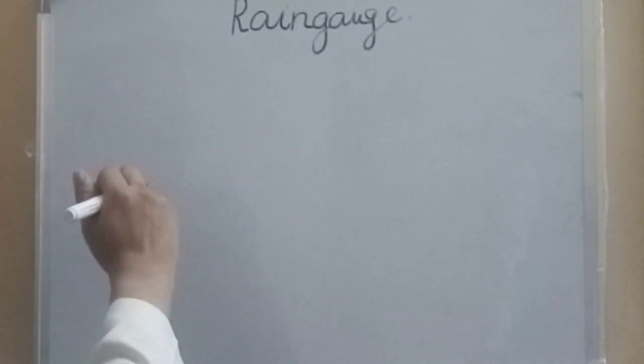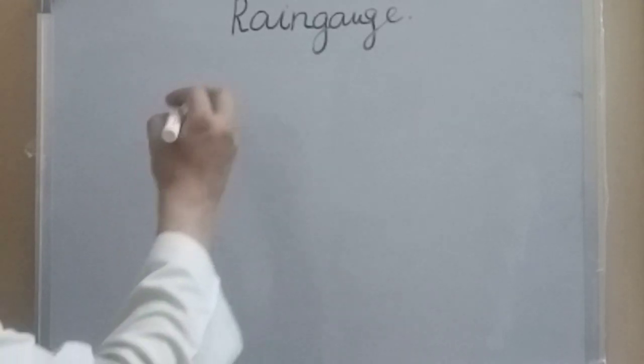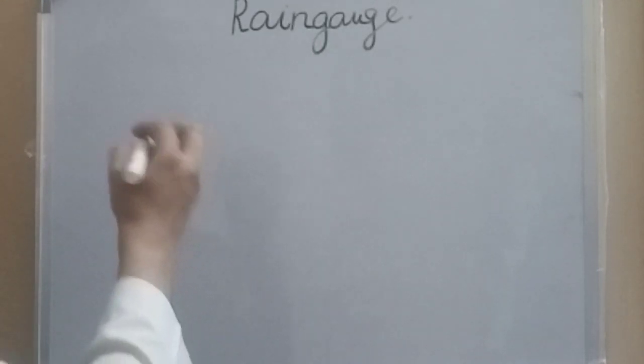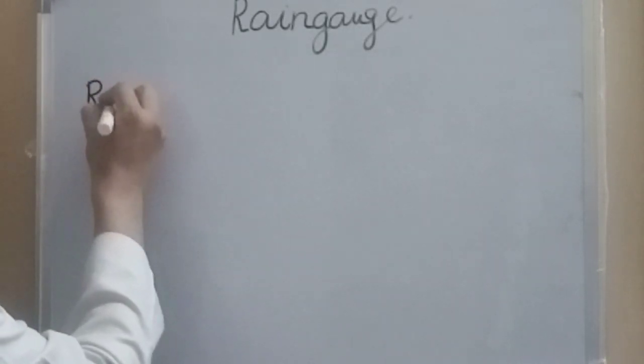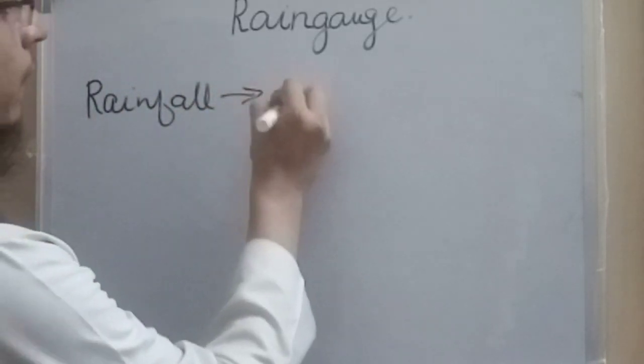In this video we will be discussing measurement of rainfall, rain gauge, mass curve and hyetograph. What is a rain gauge? A rain gauge is an instrument used to measure rainfall. The rainfall is measured in terms of depth of rainfall.